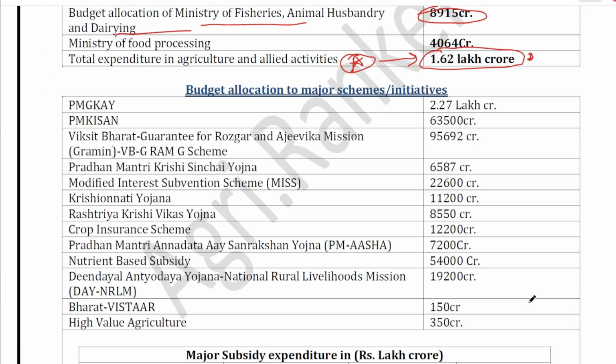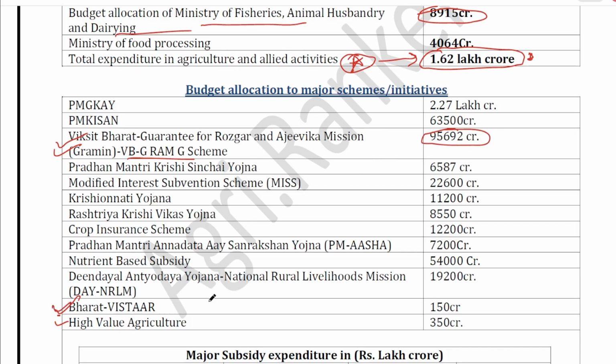Next are the allocations to different ministries. So many schemes are there, different schemes, but I would suggest you to essentially remember the allocations to these ones. Okay, these are the new entries. VB Ramji Yojana has replaced MGNREGA, and the allocation to this is 95,692 crore.